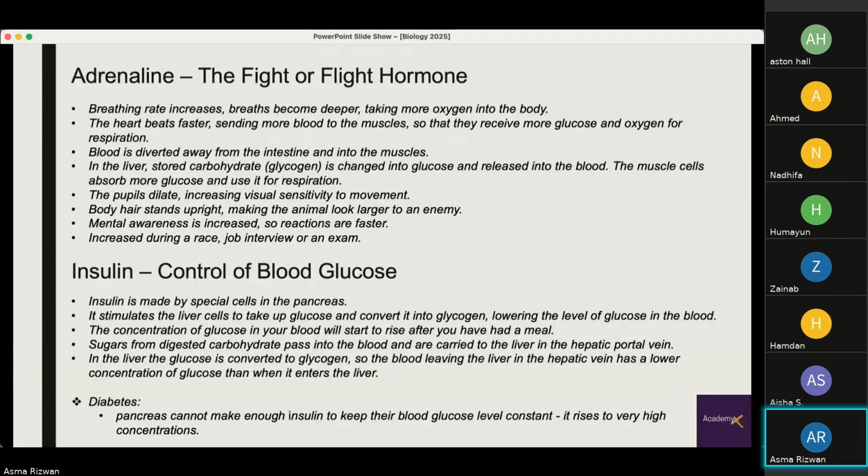Your pupils dilate, increasing your visual sensitivity to movement. Body hair stands upright, making the animal look larger to an enemy. Your mental awareness is increased, so reactions are faster. So your reflexes are faster, and you can give a faster reaction. And it is also increased during a race, for example, or when you have an exam or a job interview, which we call anxiety.